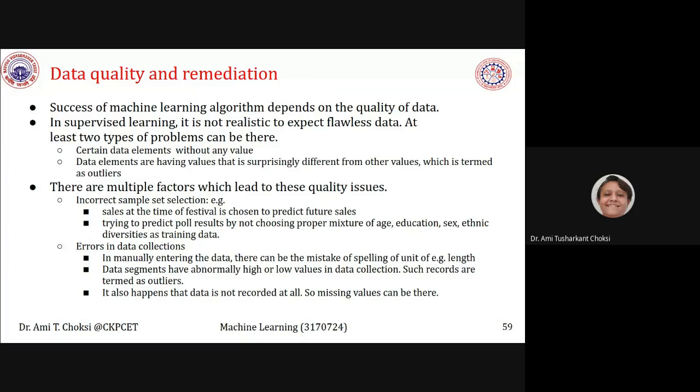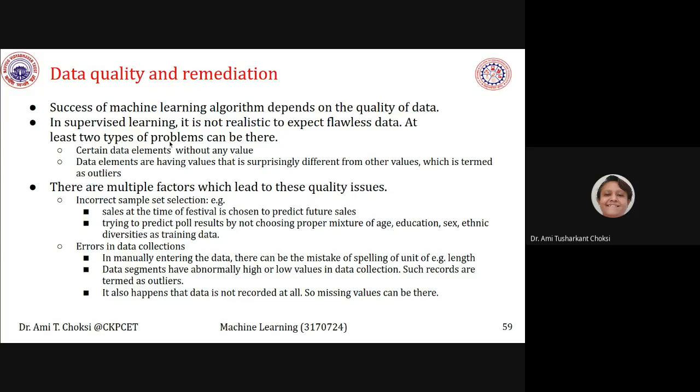Now for that, the success of a machine learning algorithm depends on the quality of data, right? And in supervised learning, it is not realistic to expect flawless data. At least two types of problems can be there.